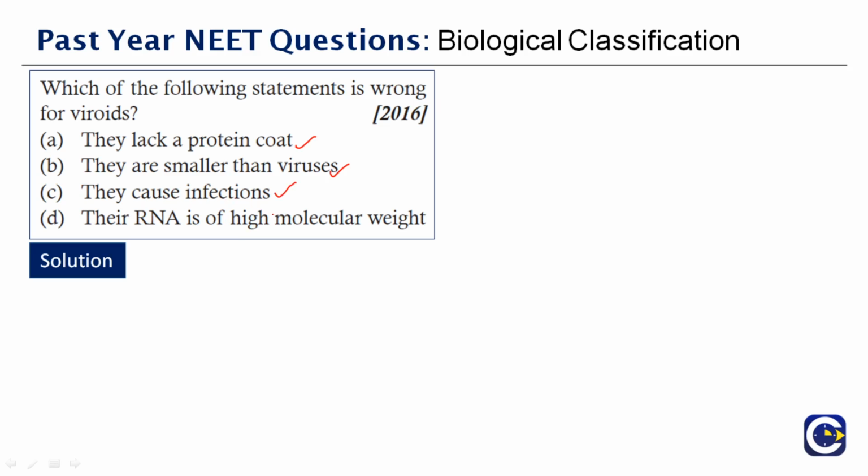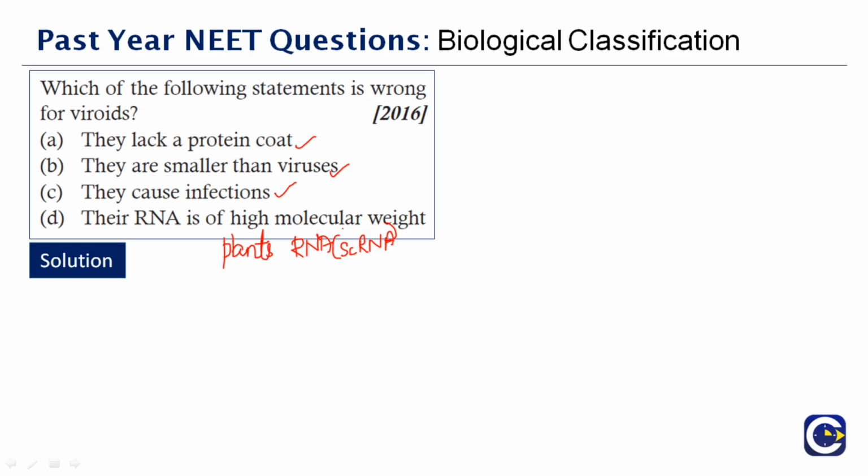This statement is wrong out of the 4 options given here, because just now we discussed what viroids are. Viroids are the ones which affect viruses and they cause infections predominantly in plants. They consist of an RNA, a small cytoplasmic RNA. The molecular weight is much less when compared to the viruses. So here the wrong statement is that their RNA is of high molecular weight.